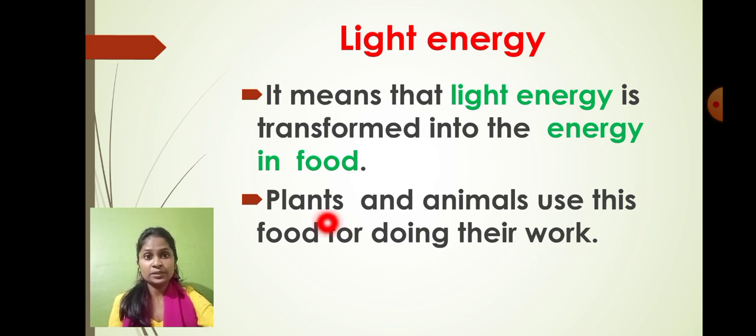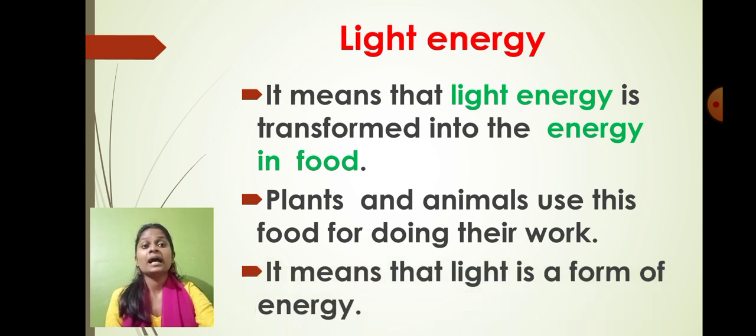So you can see that over here, plants and animals use this food for doing their work. All the plants and all the animals are directly and indirectly dependent upon the plant to get the food material. And what are plants using? Plants are using the sunlight. Plants are using the light energy. So plants are taking the light energy and converting it into the food material. That means we can say that even the light energy is one sort of energy. Understood? So students, did you understand regarding the light energy whatever we have learnt now?